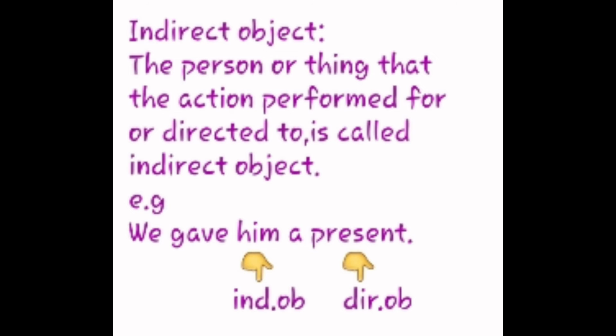The action word is gave, and which word receives the action? Present receives the action, so present is the direct object. The other object is him, so it is the indirect object, because the action is performed for him, the action is directed to him.